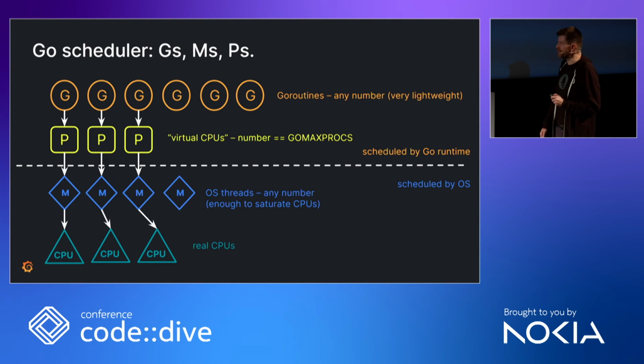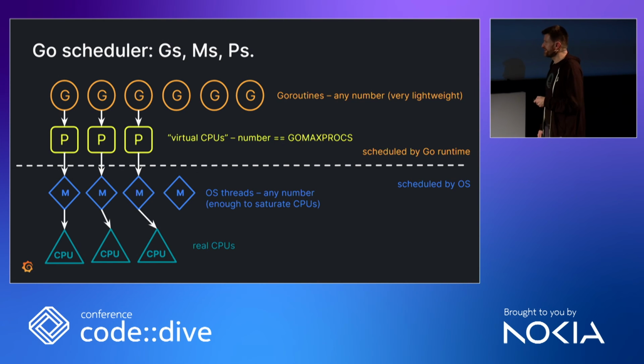And only some of them are running. The scheduler of the Go runtime lets them run. And ultimately, they run on real CPUs, right? This is a very weird machine, it has only 3 CPUs, but I didn't want to draw more. And then there are operating system threads, of course, and the operating system lets threads run on real CPUs. For the Go runtime, an operating system thread is modeled by an M, machine, I don't know, maybe. And the mapping layer essentially is P, which might be processor, probably processor, virtual CPUs.